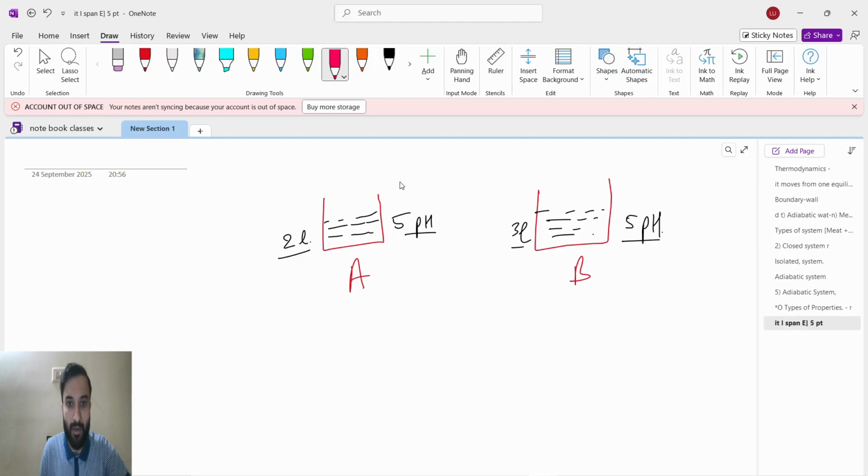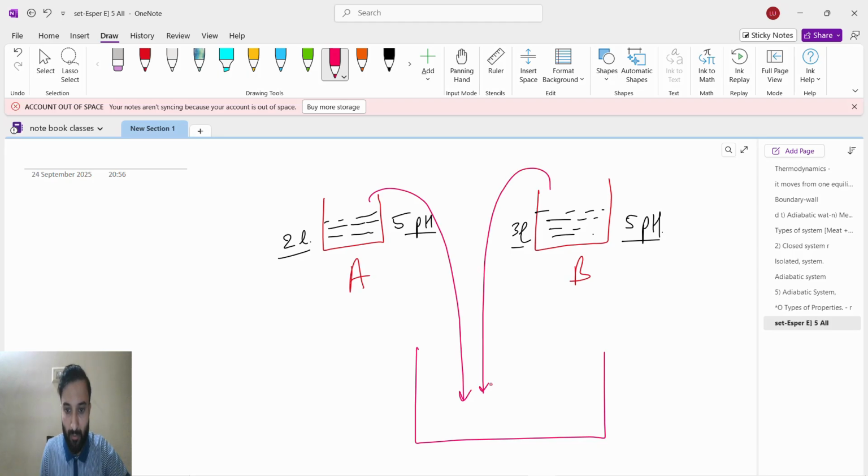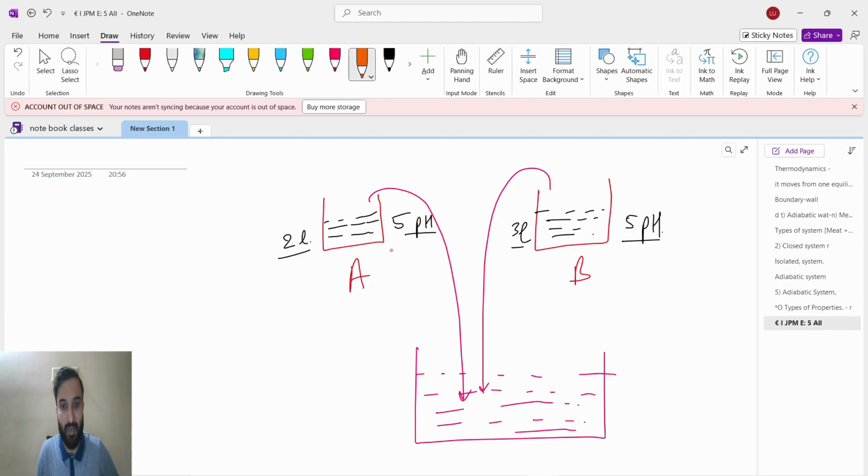Now I will take a big beaker and mix both acids here. Now what will happen? This acid had a pH of 5, and this acid also had a pH of 5. So when I mix them, the pH of the mixture will remain the same, 5.